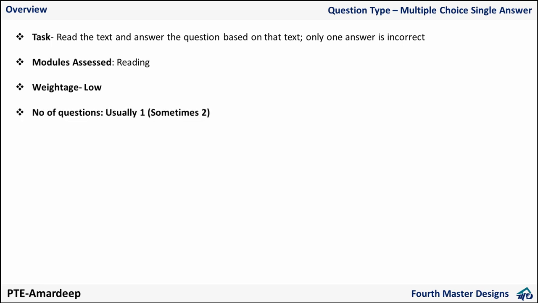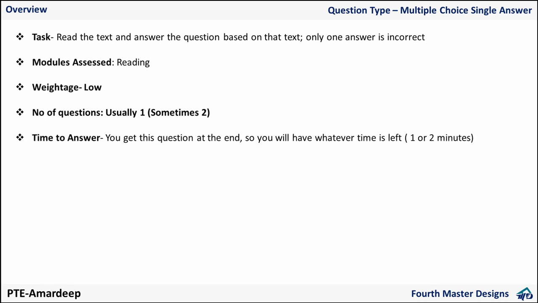So first of all, about the overview part, you are going to get a passage on the left side, and you will have a question on the right and some options. You need to select one answer. I will show you the interface and you will get an idea. The module assessed is reading only. The weightage is very low, so that's why I'm suggesting no need to focus too much on this question. Number of questions is usually 1, but sometimes 2. So if you're getting 2 questions, 2 marks.